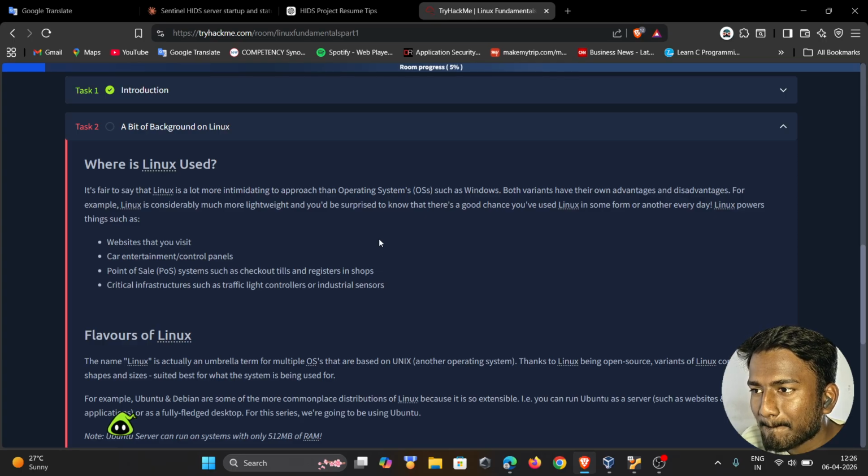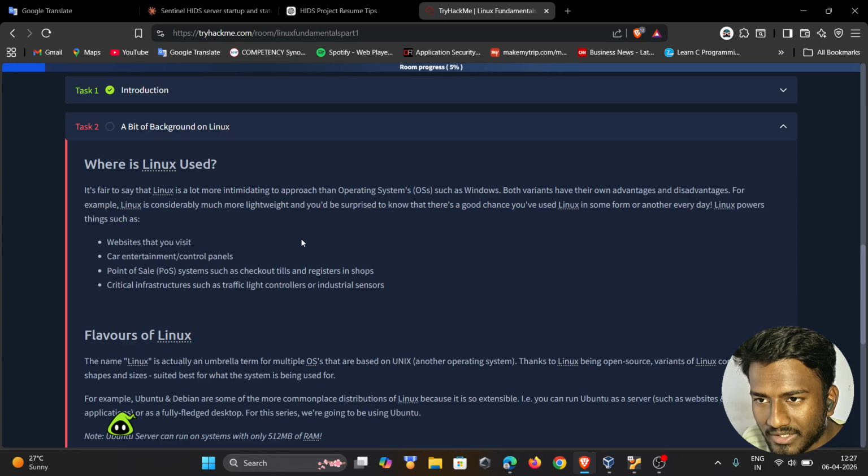Both variants have their own advantages and disadvantages. For example, Linux is considerably more lightweight. It is really very lightweight. I have used Linux since I was in diploma, and right now I'm in the last year of my degree. I also still use this Linux OS.